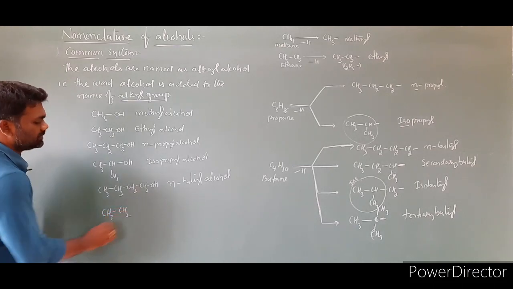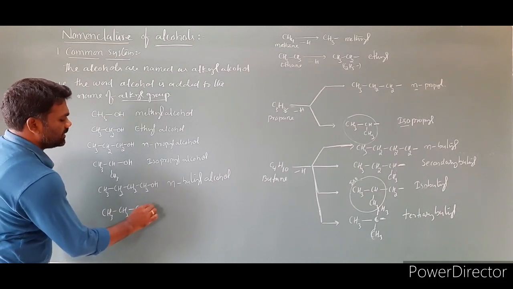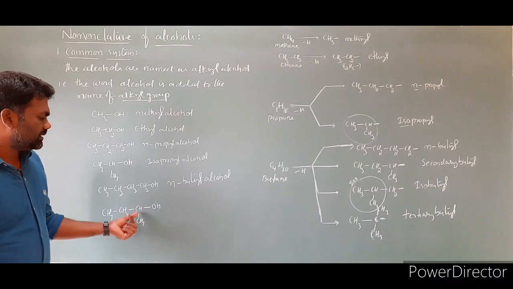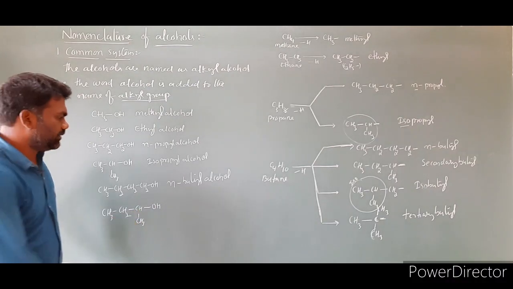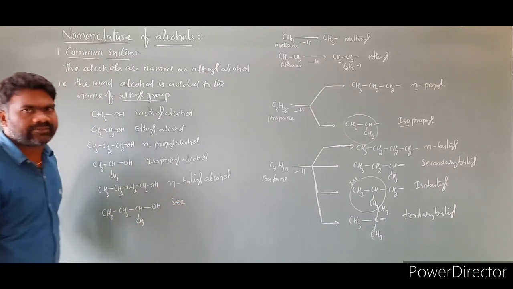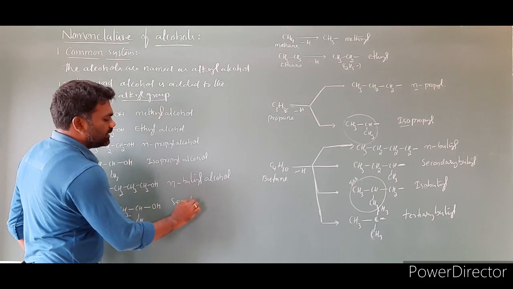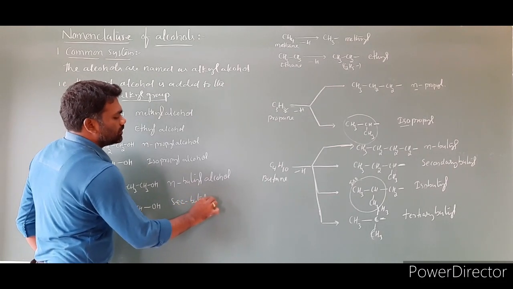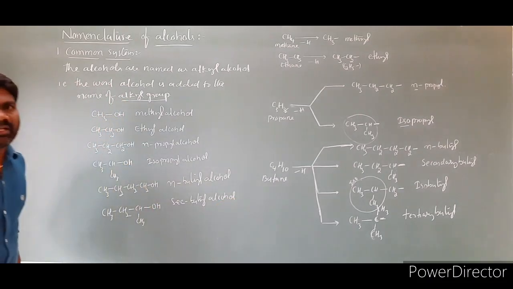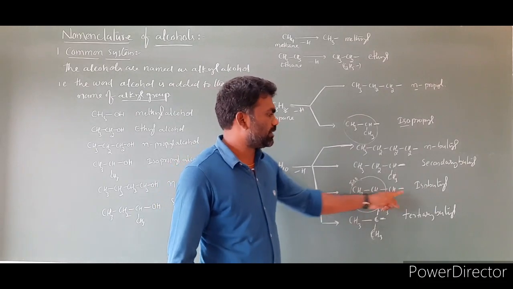I will take one more example. CH3, CH2, CH, CH3, OH. If you look at this molecule, this is a secondary carbon. So we have to use the name secondary. Simply you can write SEC, no need to write secondary in full. Secondary butyl alcohol. Secondary butyl alcohol.